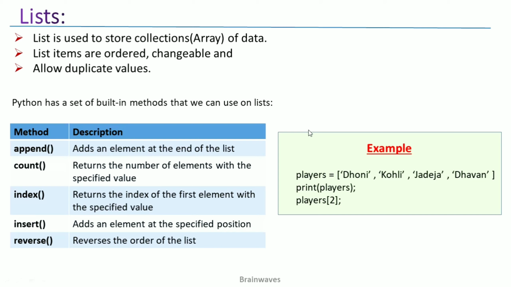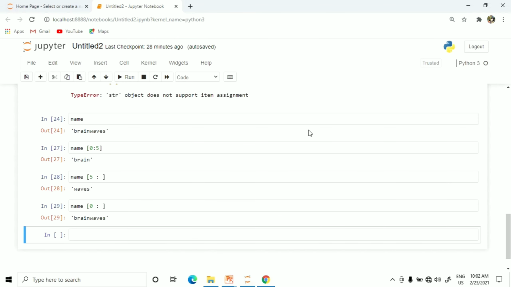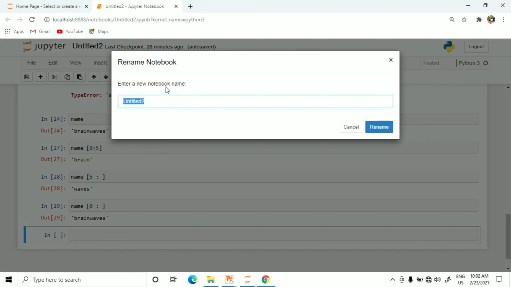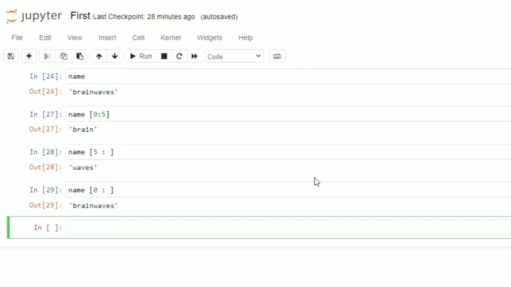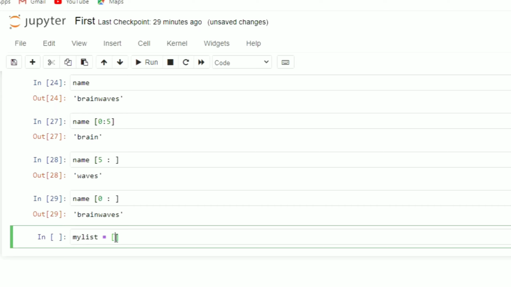So let me quickly go to the Jupyter notebook. Let me rename it. Okay. So now if I am defining a list as my list equals to, and a list will always be indicated with this kind of braces. These are the rectangular braces which will be used for declaring the list.